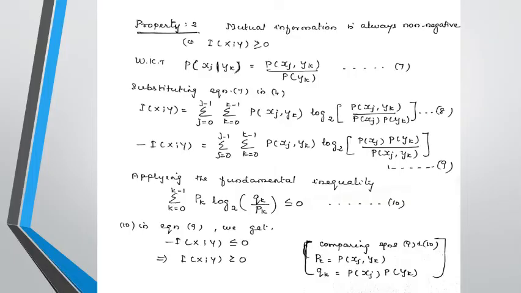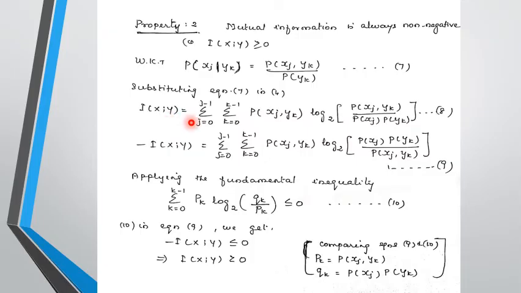So equations 4 and 6 imply the mutual information is symmetric. And the second property is mutual information is always non-negative, that is, I(X;Y) ≥ 0. So we know that the conditional probability p(xj | yk) is equal to p(xj, yk)/p(yk). Now substitute this in equation 4, the expression for the mutual information.